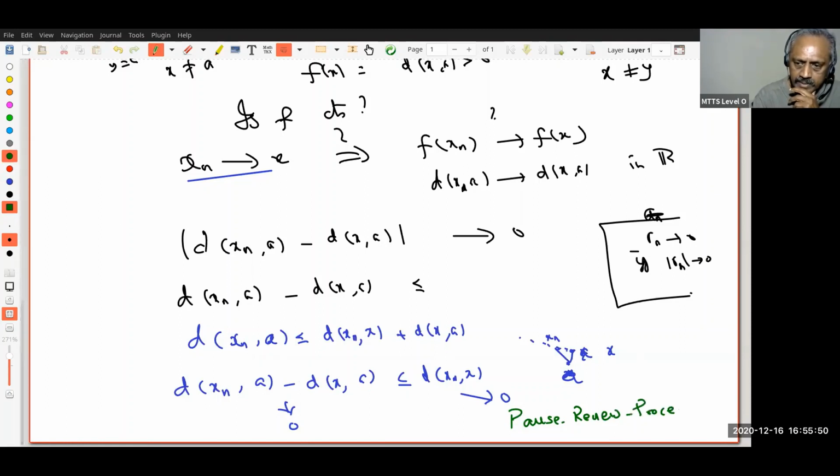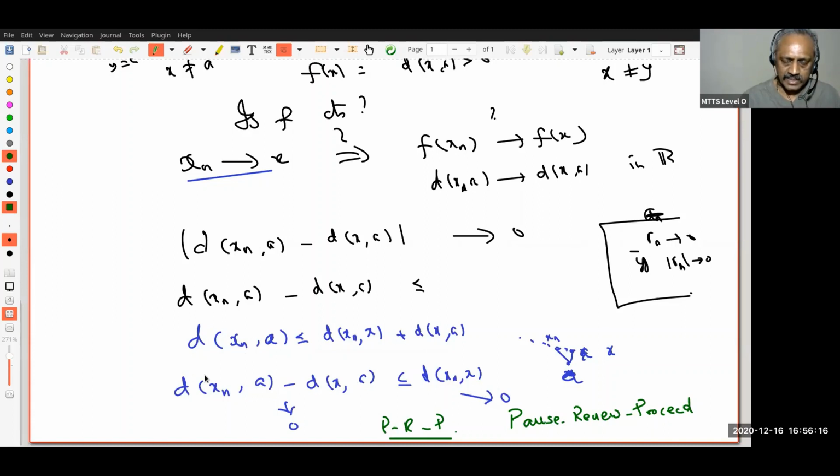If you want, I can even write an epsilon n definition, but I think that's good enough. Because given an epsilon, I want to show this is less than epsilon. You understand? This object is less than epsilon, right? But I know this object is already less than or equal to this object. So if I show this is less than epsilon, this will be automatically less than epsilon.